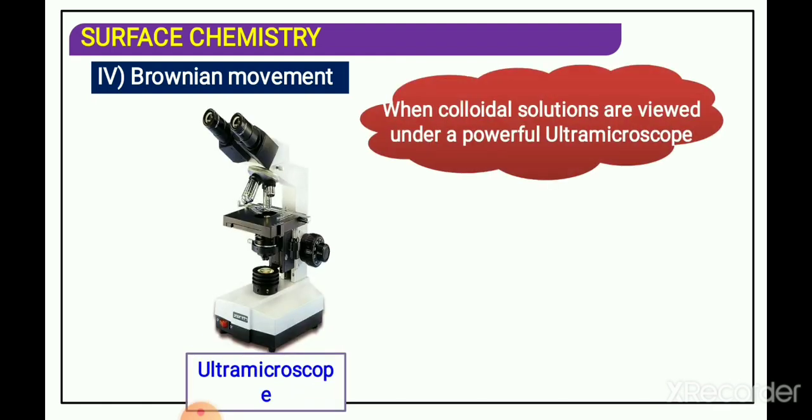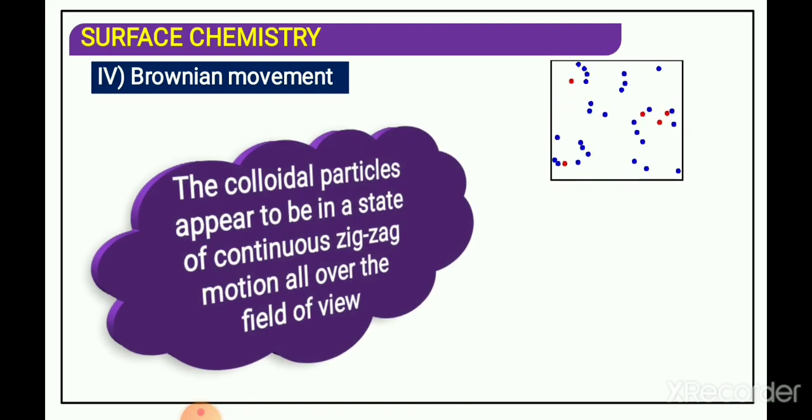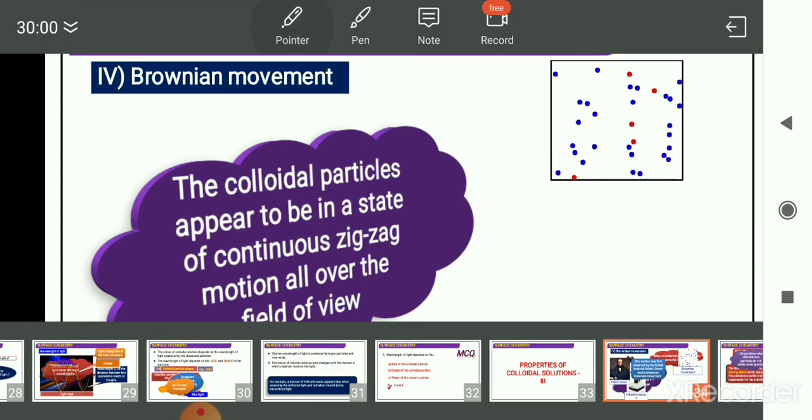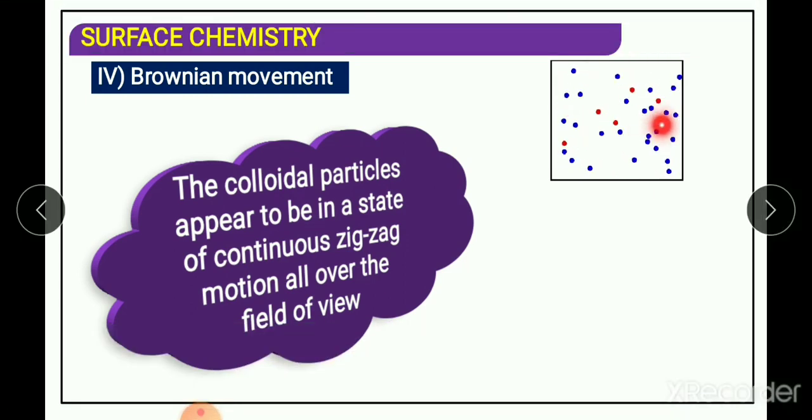When a colloidal solution is observed under a powerful ultra microscope, we can see a zigzag motion of colloidal particles.